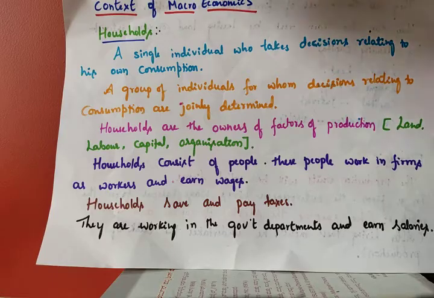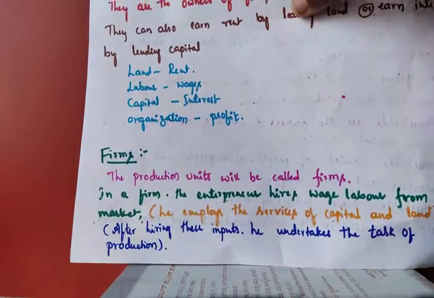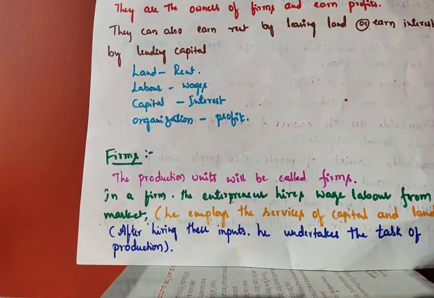They are also working in the government departments and earn salaries. Households are the owners of the factors of production. So they are the owners of the firms and earn profits. And firms, like companies, can also earn rent.